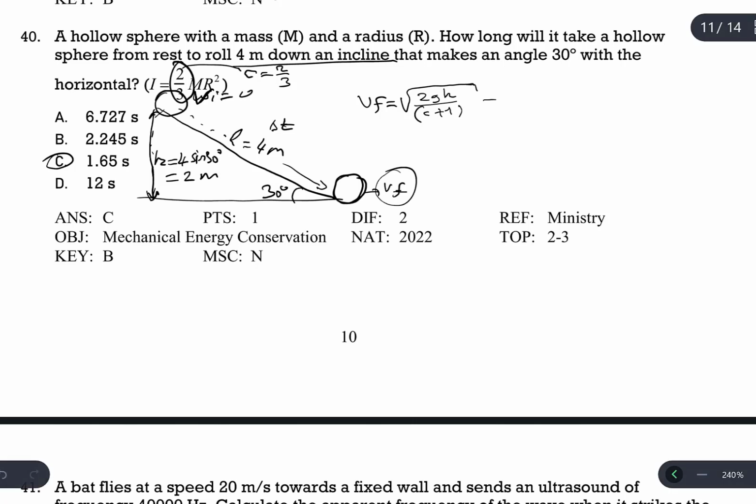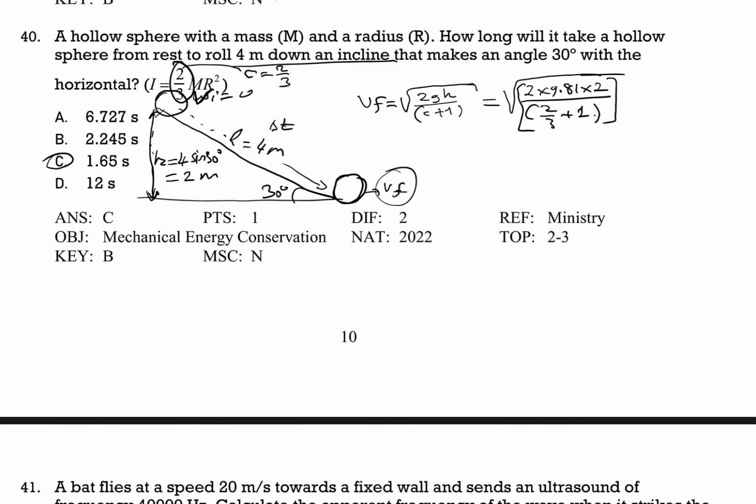We are going to insert them all into the equation and find V final. 2 times 9.81 times h, which is 2, divided by c plus 1, which is 2 over 3 plus 1, in the denominator.